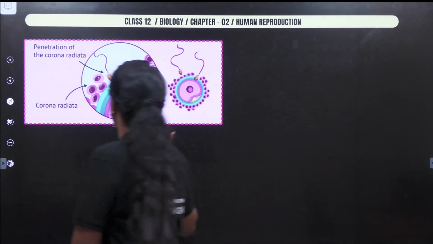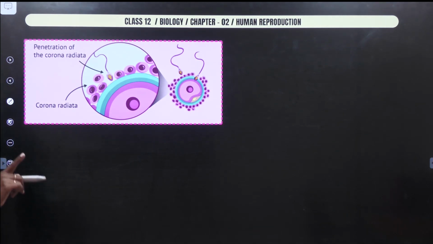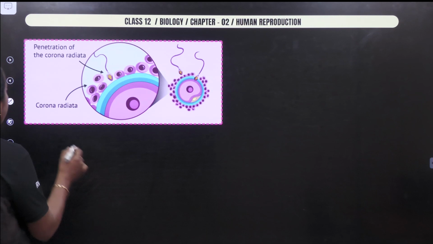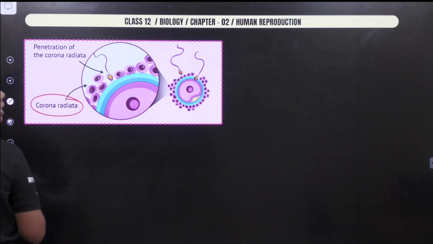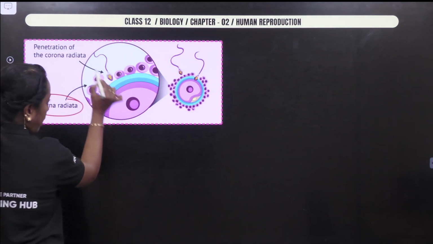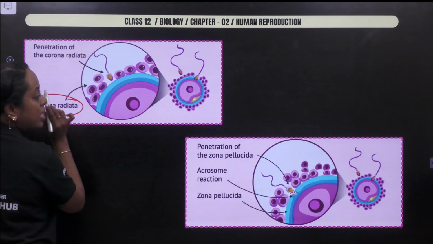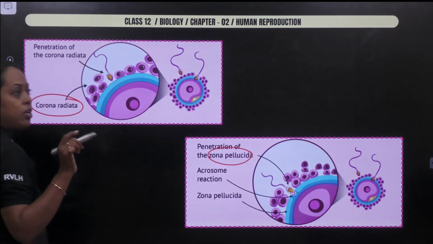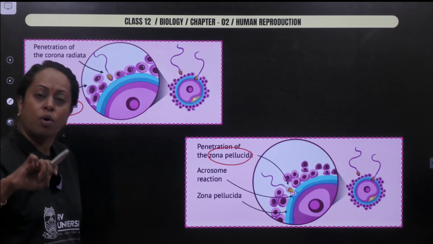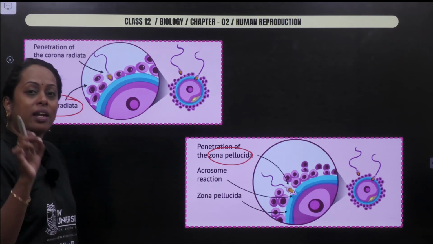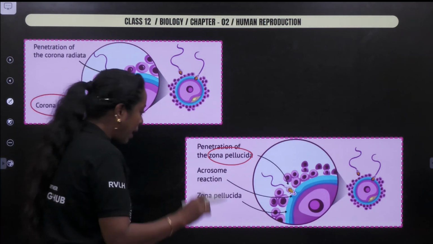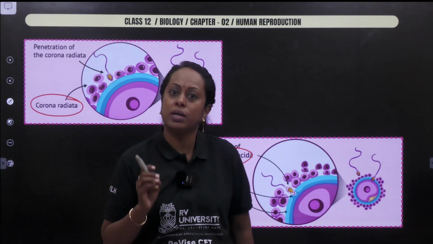Observe. Now, as the sperm came, which is the first layer the sperm is going to digest by releasing the lytic enzyme? What do you see here? Corona radiata cells. Once it reaches, the next region comes. The next region is nothing but zona pellucida. What does zona pellucida make sure? It avoids polyspermy, encouraging only one sperm to penetrate inside. So only one sperm enters and we call it acrosomal reaction.